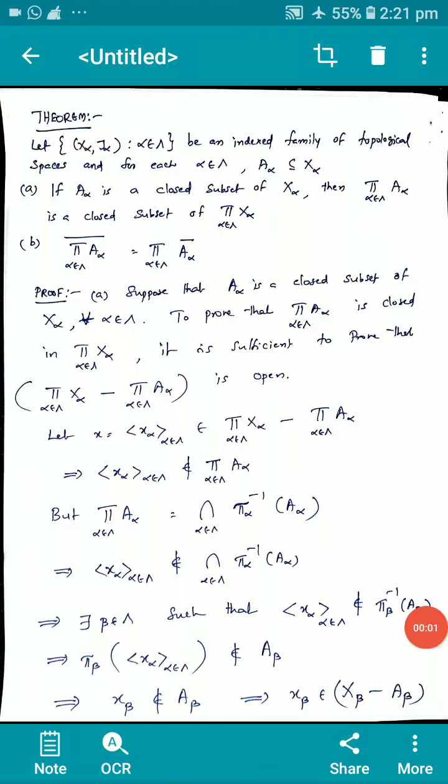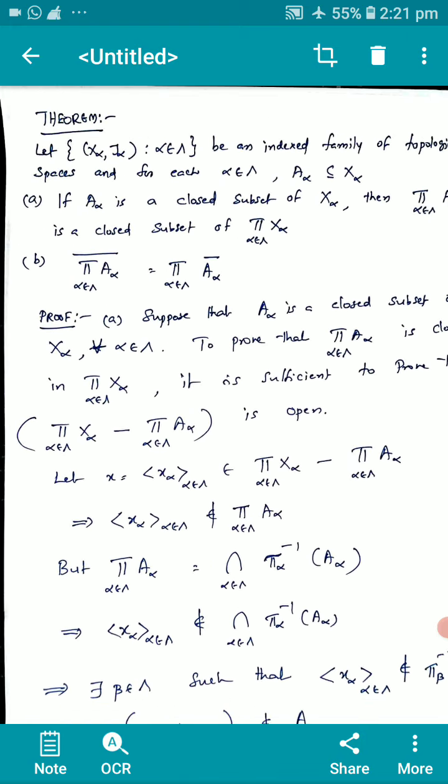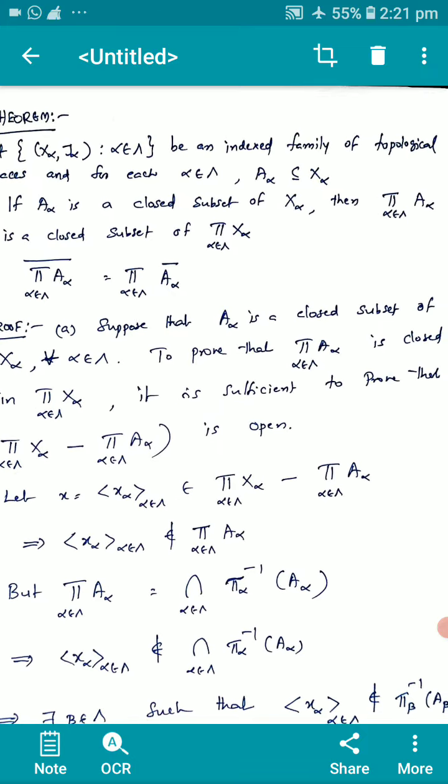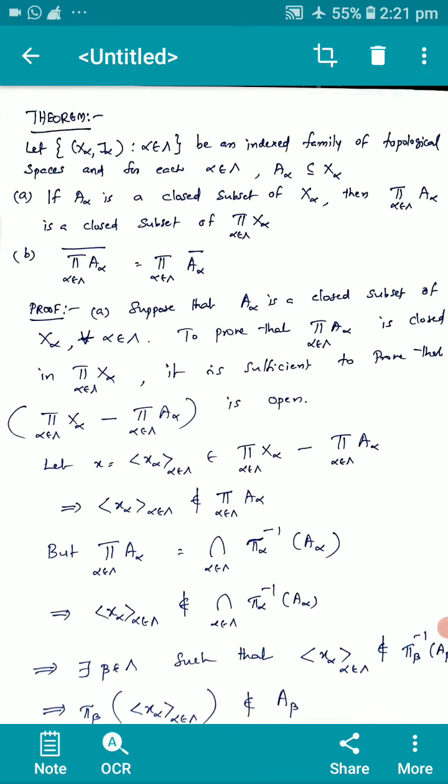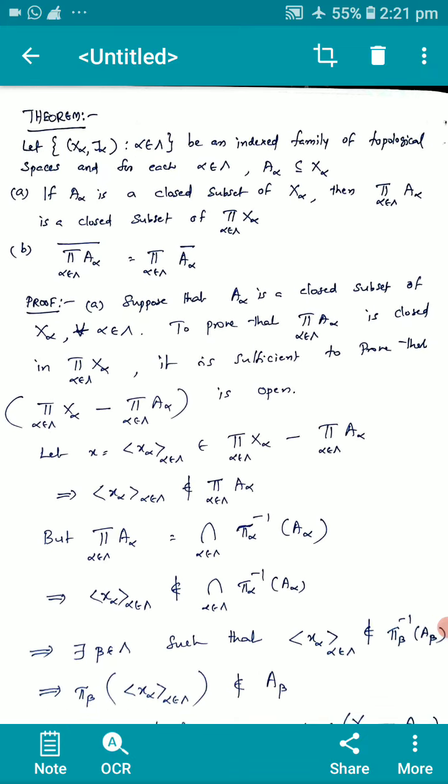Dear students, today I am giving the fifth video on topology, and we start with the theorem which is a continuation of the fourth video. The statement: let {X_α}, α in the index set, be an indexed family of topological spaces, and for each α in the index set, E_α is a subset of or equal to X_α. There are two parts to be proved.